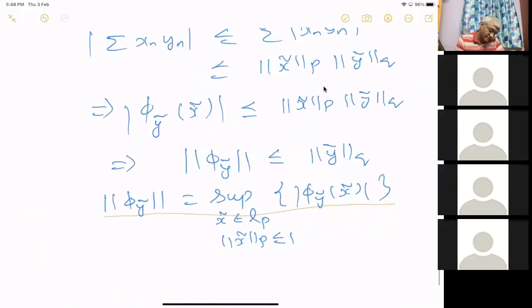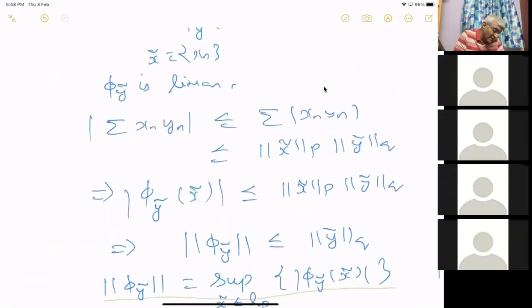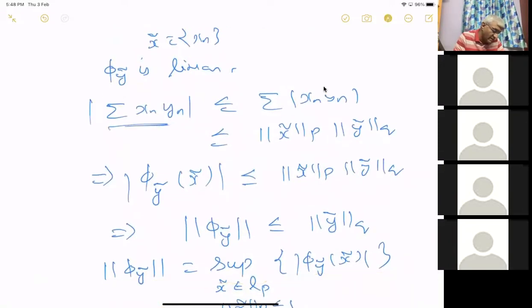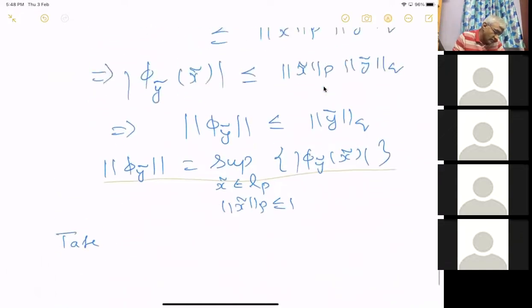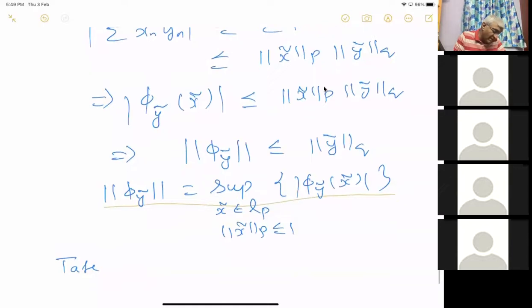So how do you do this? I want to get an element x tilde in L^p such that when I apply phi y tilde on that x tilde, I get that number, which is equal to the norm.